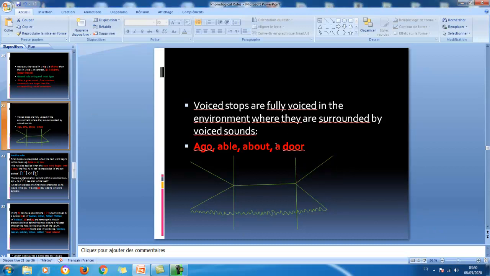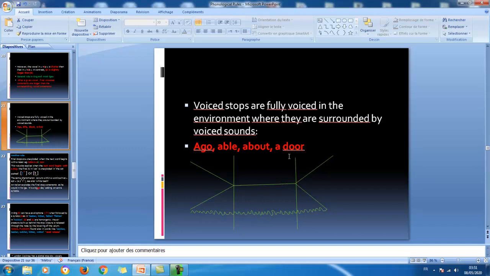This is another one here. Here we have got stops. This is a stop, G. This is a stop with B. Another one, B. And we have got another one, D. All these stops are voiced stops. They are found between two voiced sounds. Here we have got G between two vowels. Here we have got B between a vowel and a voiced L. Here we have got D between two vowels, and here we have got another between two vowels.